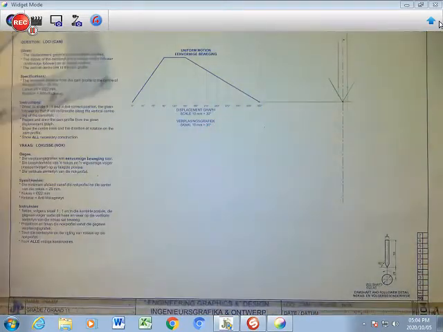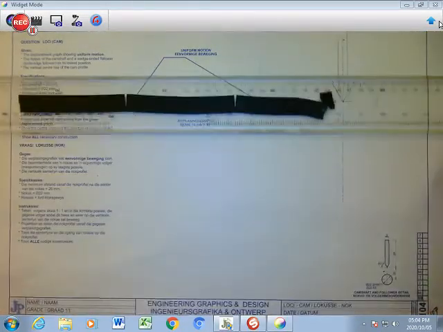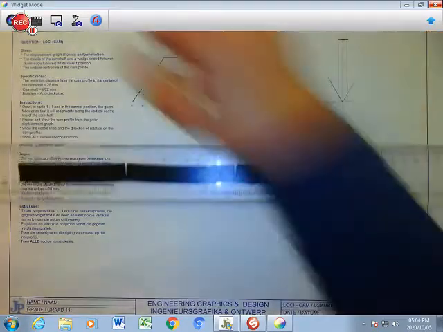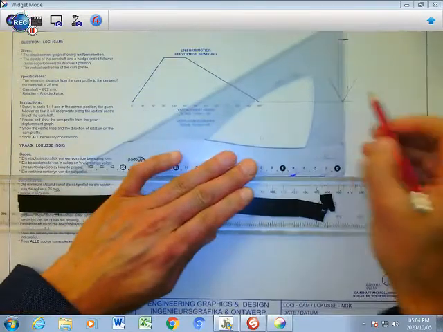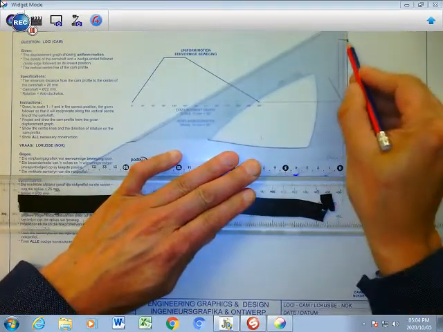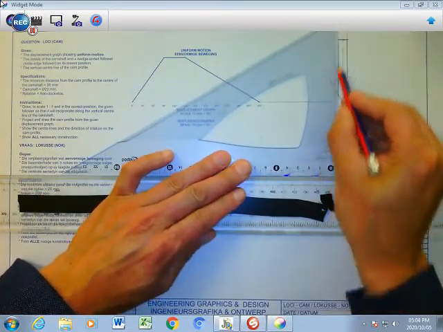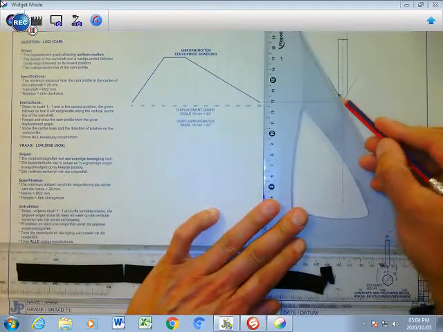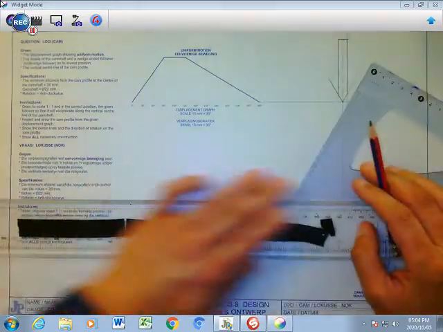Then I'm going to complete my follower like that, so I can darken this part here. Darken that with my pencil, and that's going to score you a few marks, drawing that accurately. Alright, perfect.